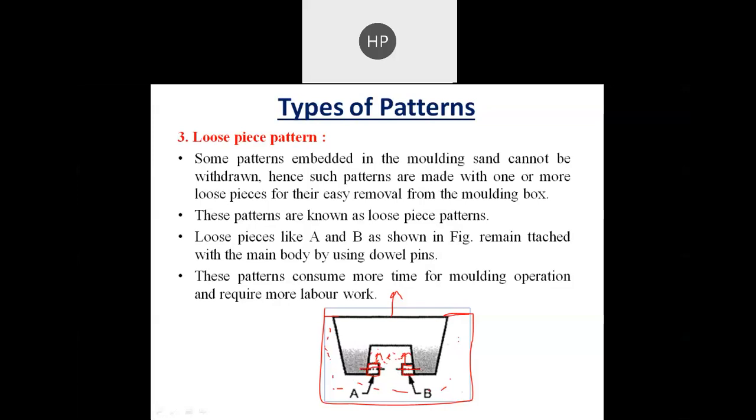Initially we just remove this portion by easy removal, and then we take out this component in this direction and lift it.